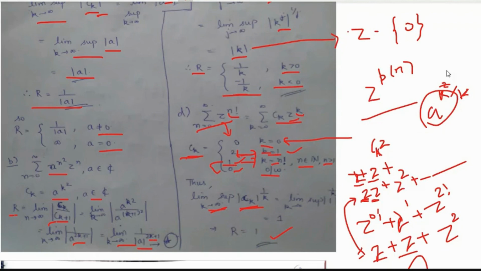If here also we had modulus of a to the power k, right? So this would be equal to 1 by r. So similar case would occur: if modulus of a is greater than 1, then r would be 0. If a is equal to 1, r would be 1. And if modulus of a is less than 1, r would be infinity, right? So one of these two is easier, right? So what we do is we see which one would be easier to compute.